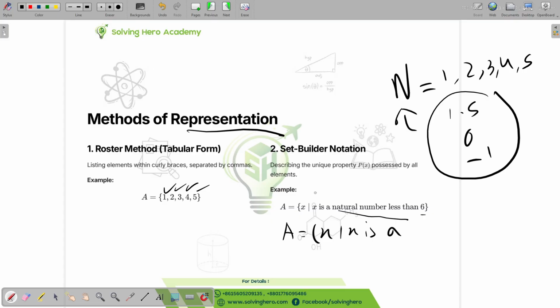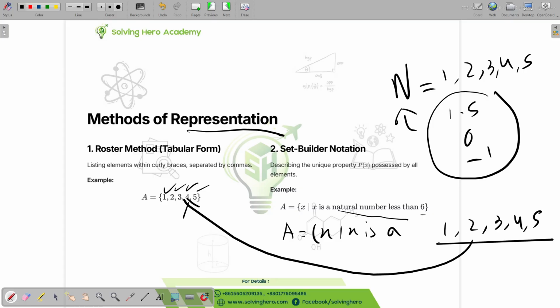So what does this mean? x is a natural number less than 6. What are the natural numbers less than 6? They are 1, 2, 3, 4, and 5. These are the natural numbers which are less than 6. So this set and this set mean the same thing. Are we clear? We probably are.